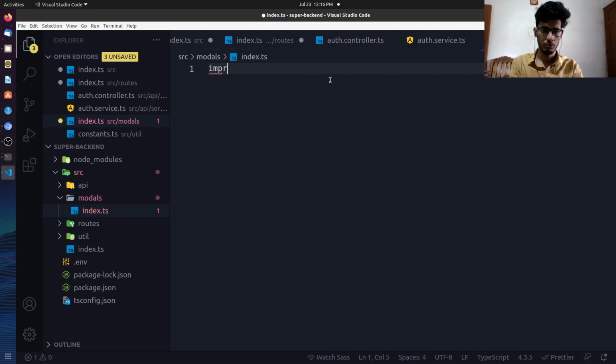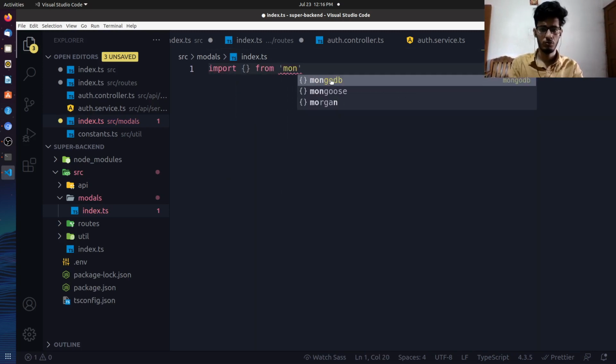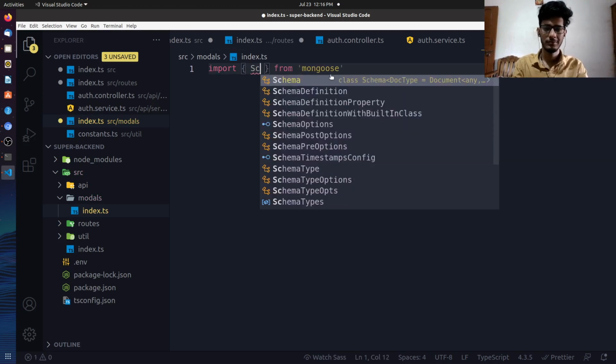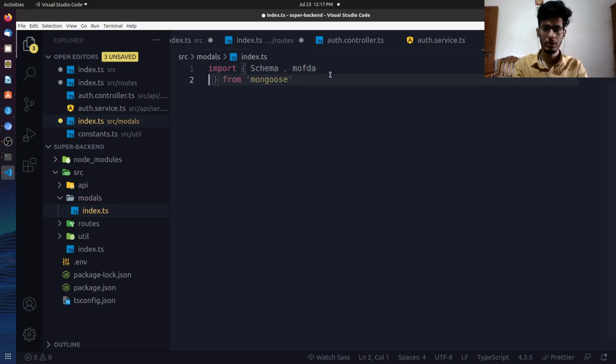So let's import a few things from mongoose. Okay. And basically, what we'll do? We'll need a schema. We'll need model, and I think we'll be indexing the database as well. So yeah, all those things will be there.